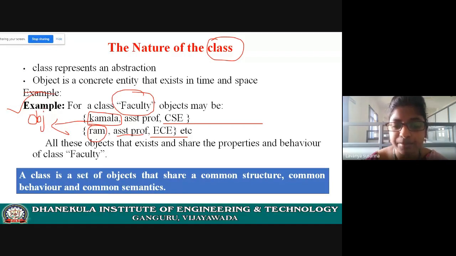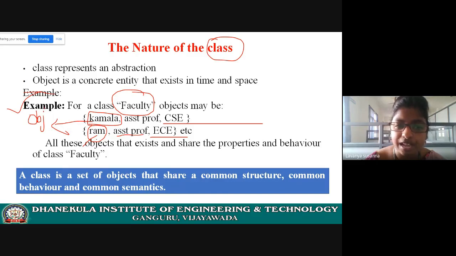Faculty will have some name. Faculty will have ID. Faculty belongs to some department, right? So this object shares all the properties of faculty. So this object contains all the properties and methods of the faculty. And Ram is an object. He is also a faculty member. So the Ram object shares all the properties of the faculty. What are the properties of faculty? Just like name, ID, department, and designation. These are the properties of faculty, right?